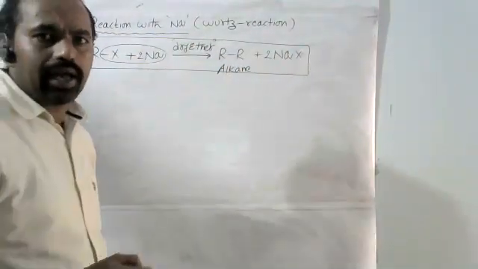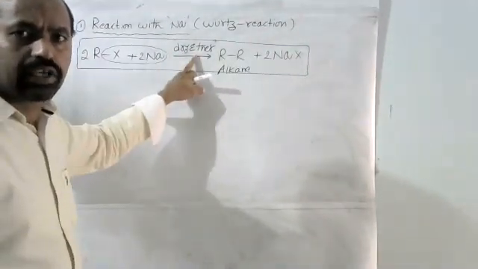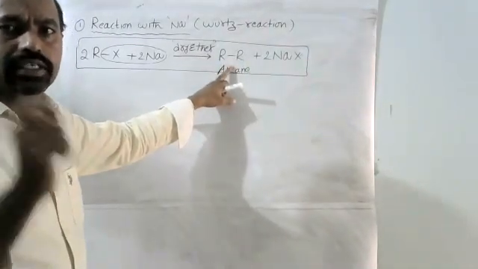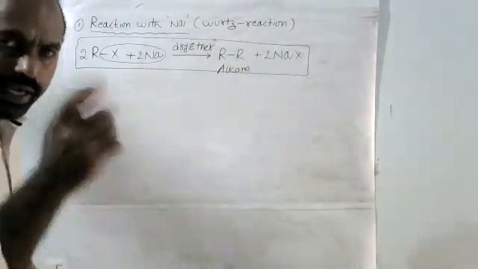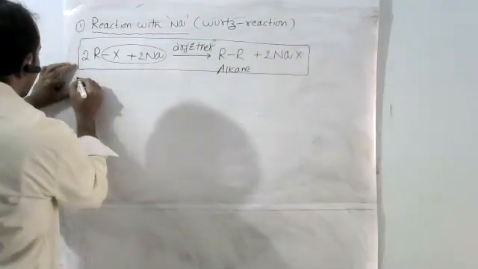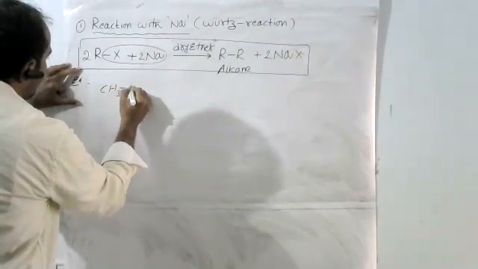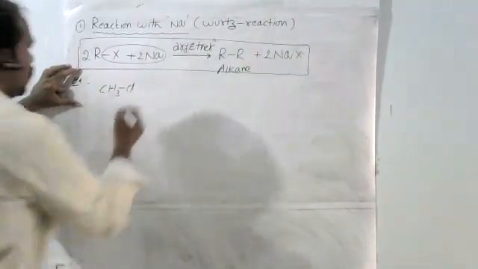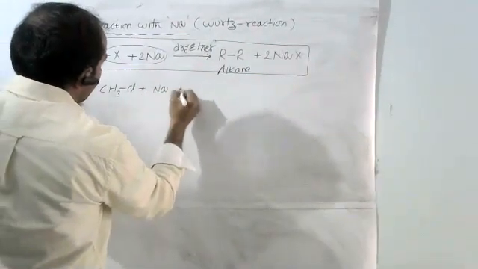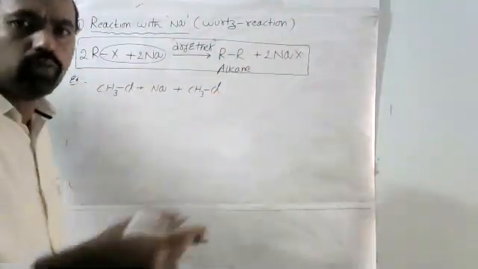So alkyl halides react with the active metal sodium in the presence of dry ether, and we get alkanes. This process is called the Wurtz reaction. Here there are cases. If we take similar alkyl halides, for example methyl chloride, it reacts with sodium. Sometimes we take 2 moles like this, methyl chloride, methyl chloride, or we take directly 2 moles of methyl chloride.